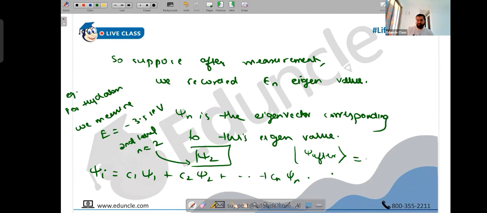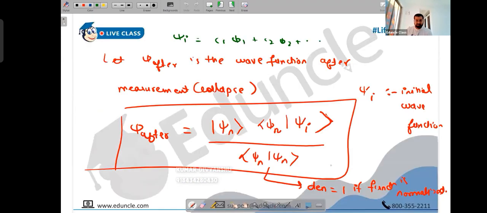So psi after will be equal to psi n, which is psi 2, into psi I. I'm applying the formula. What is the formula? The formula is psi n into psi I upon psi I. Make it psi I, please, the initial wave function.